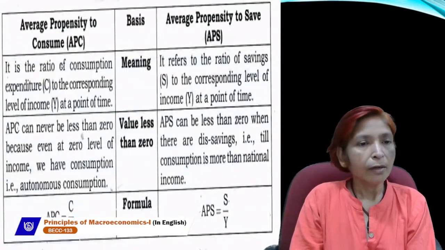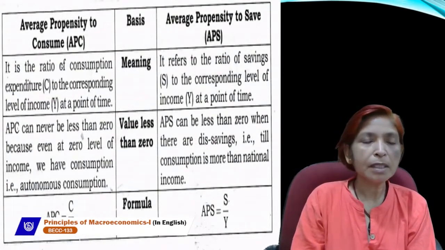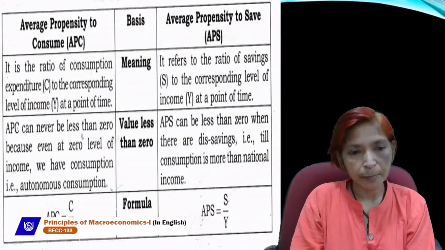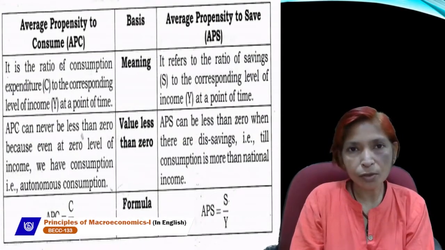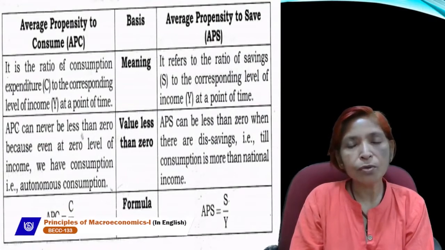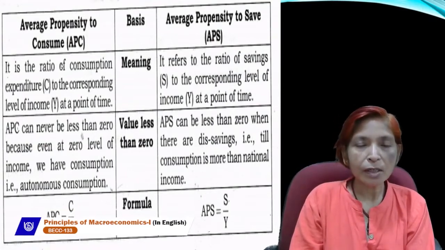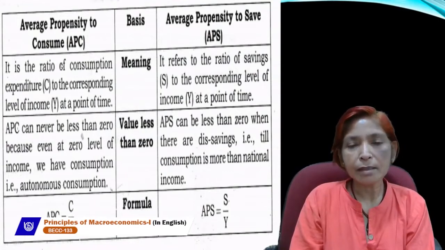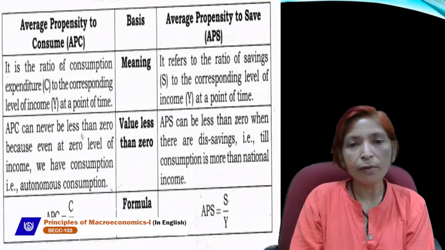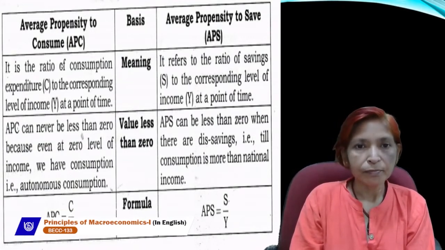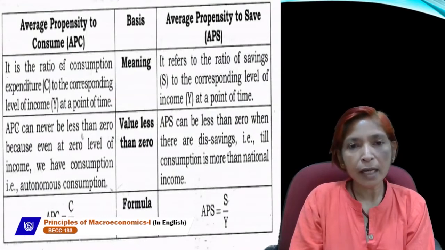Next we can show the relationship between APC and MPC, or the difference between average propensity to consume and average propensity to save. First of all, I would like to tell you what APS is. Average propensity to save is the ratio of saving and income. It is clear by its name.